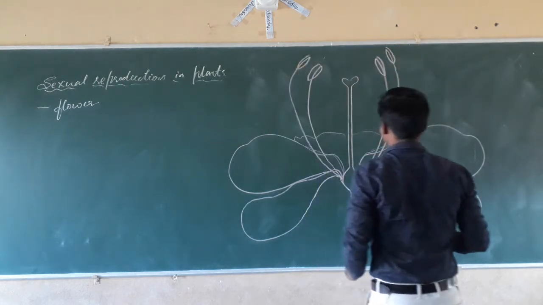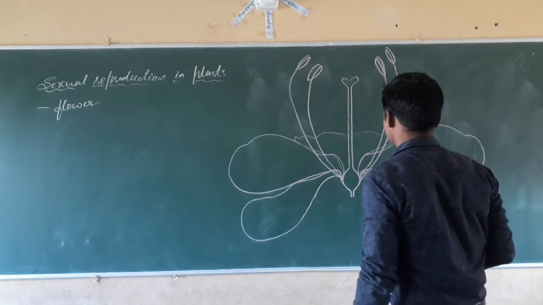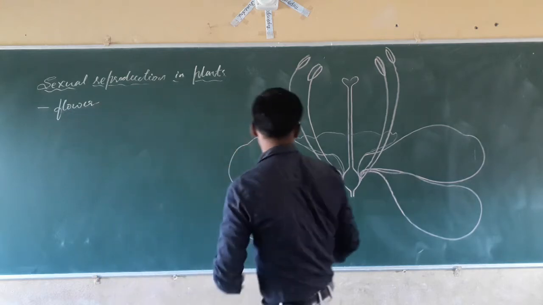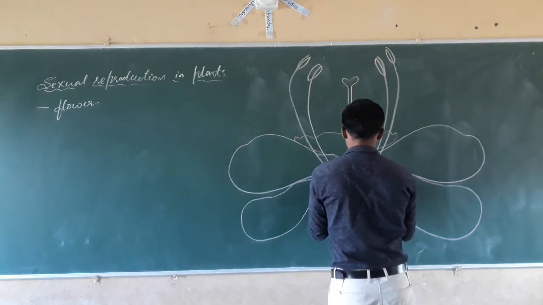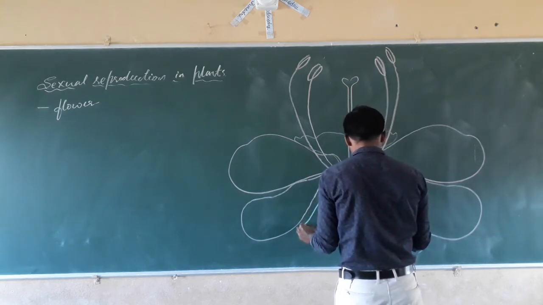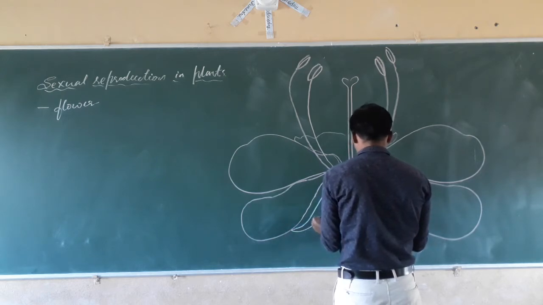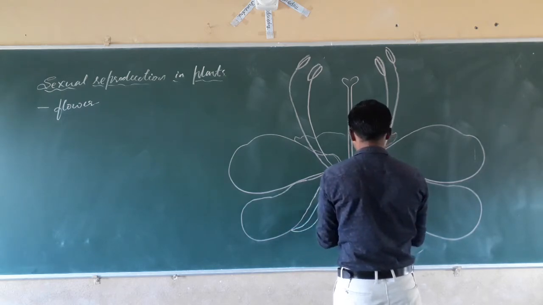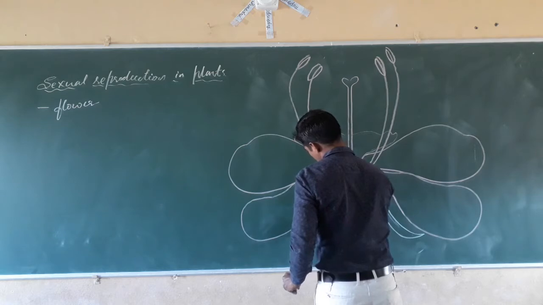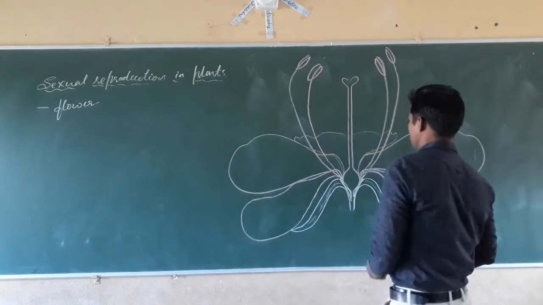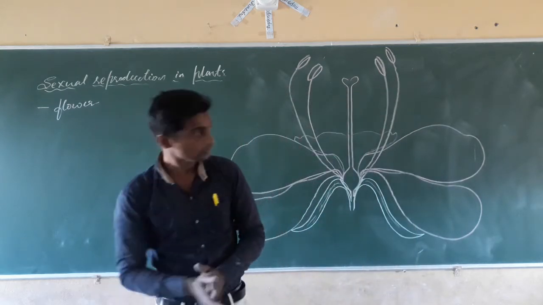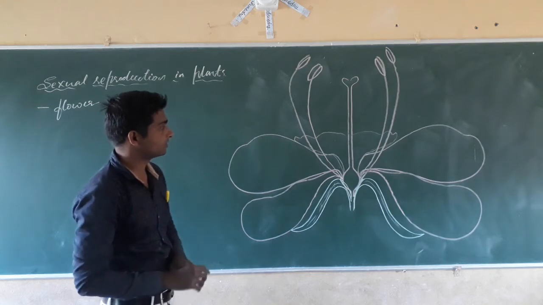The flower is a reproductive part of the plant, which has a colorful part. Simply, I draw a diagram of a flower.